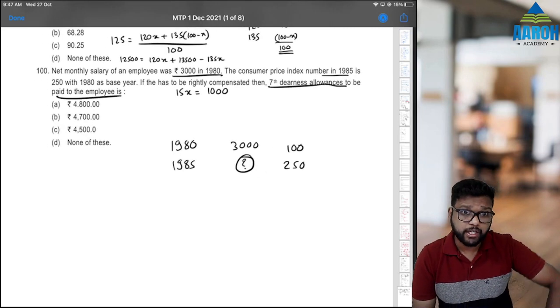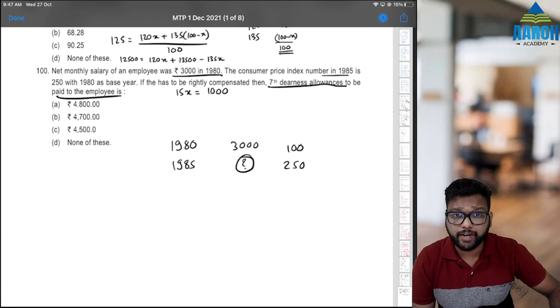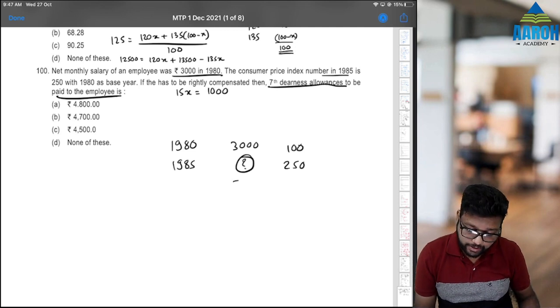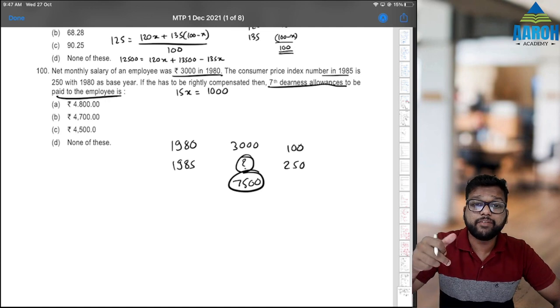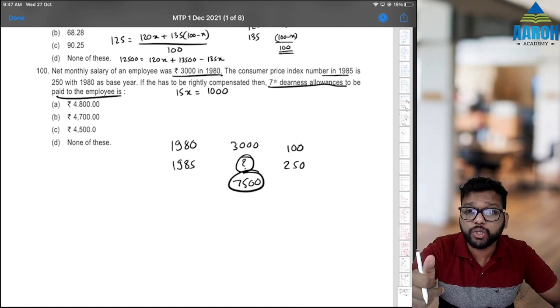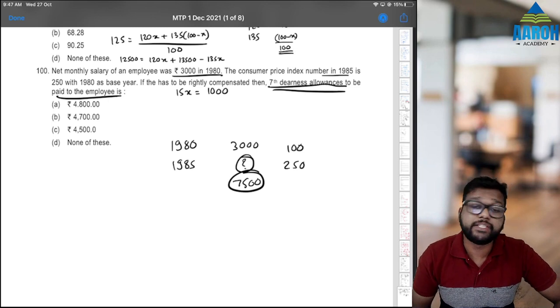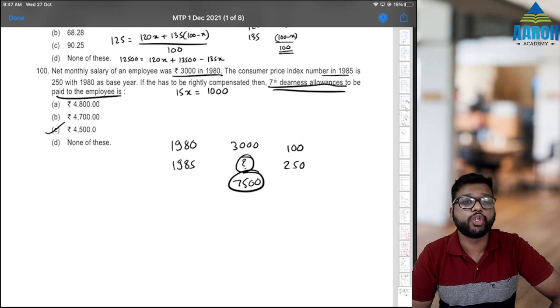That means we have to see how much his salary should be in 1985. Let's cross multiply. 3000 salary was there when the index number was 100. So when it becomes 250, the salary should become 7500. That means how much DA should be paid, the extra amount over and above salary to compensate for inflation? That means 4500 is the correct answer, option C.